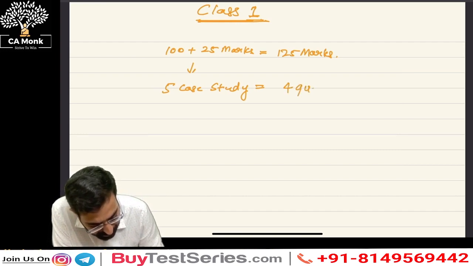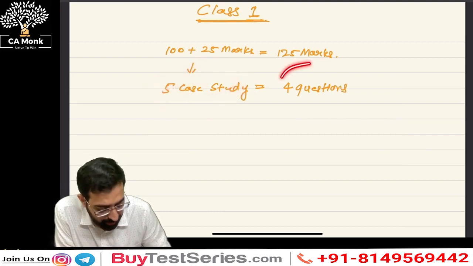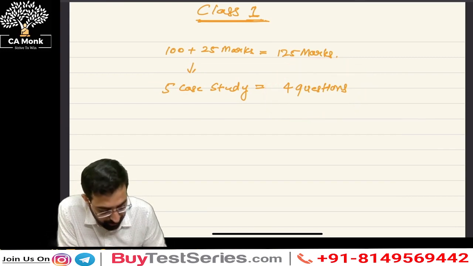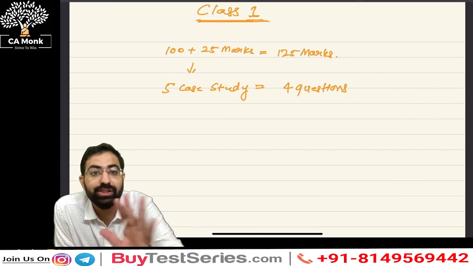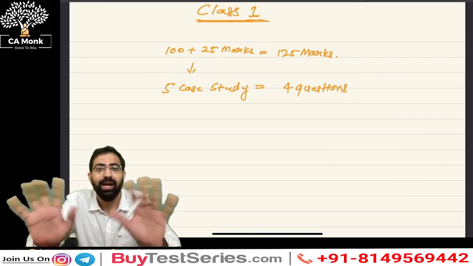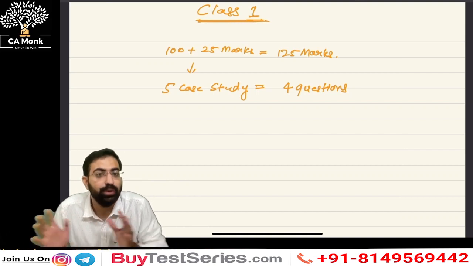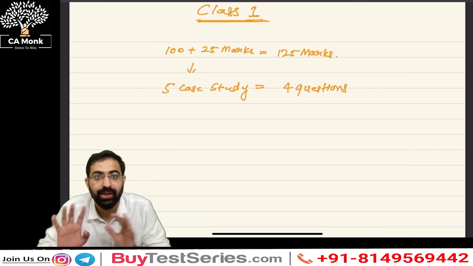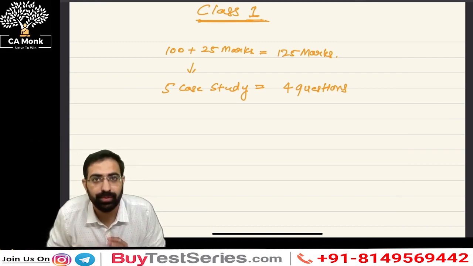You have 4 questions, right? There are going to be 5 case studies, out of which you're going to solve 4 questions or 4 case studies, right? Sir, is question number 1 compulsory? No, question number 1 is not compulsory. In other papers, it's compulsory, but in the elective paper, it's not compulsory. So please do not get confused. Sir, question number 1, am I supposed to solve it? No, you can skip question number 1, right? Any of the 4 questions, you need to solve out of the 5 questions, right?